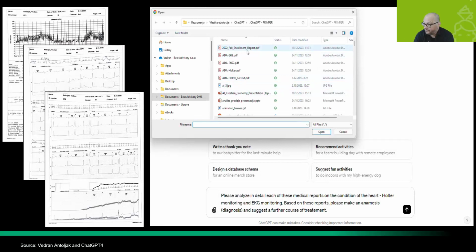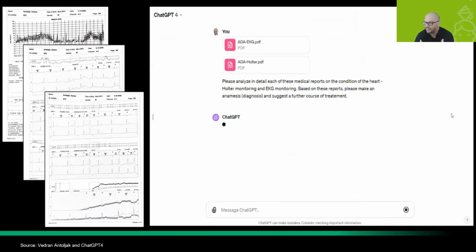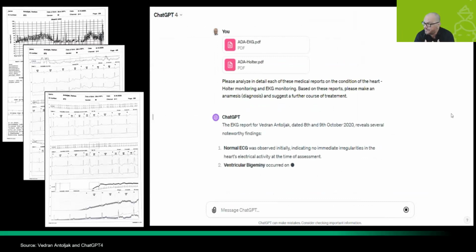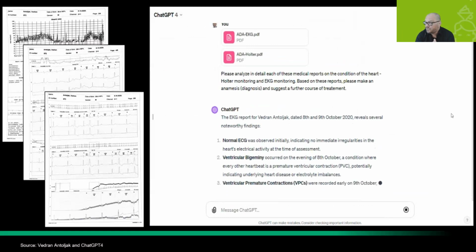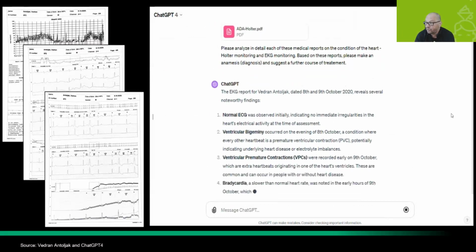Actually, 4 years ago I was at the doctor, and they said, Vedran, your heart rhythm is not as it's supposed to be. So I did the Holter and EKG, and I asked ChatGPT, please analyze in detail each of these medical reports on the condition of the heart. Based on these reports, please make an analysis or a diagnosis and suggest the further course of treatment.